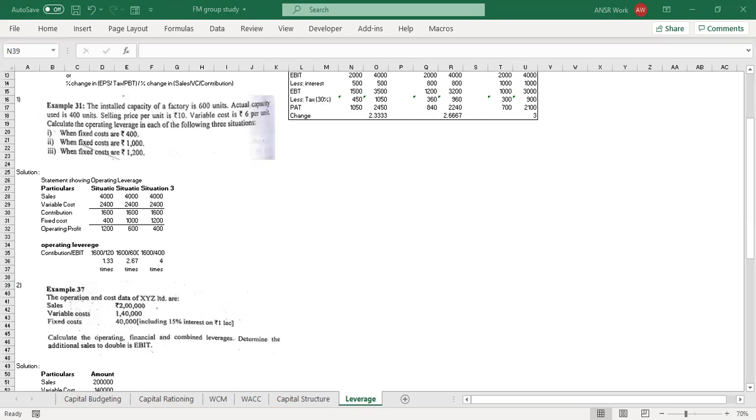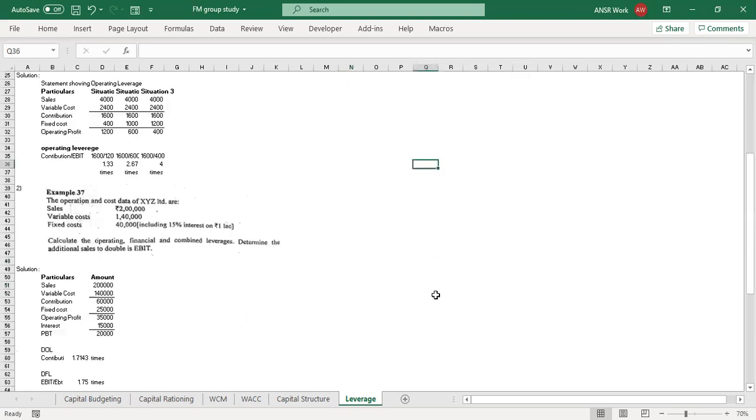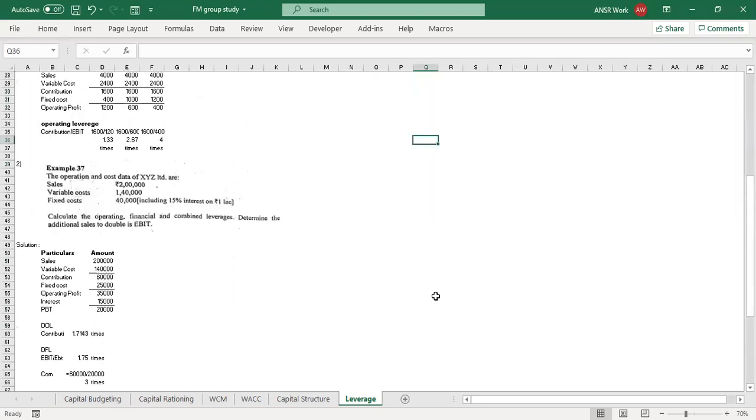So Dheeraj, my fixed cost will be 40,000 minus 15,000, yeah? Yes, that is correct. Is it 1.71, 1.75, and 3? That is absolutely correct. Yes.